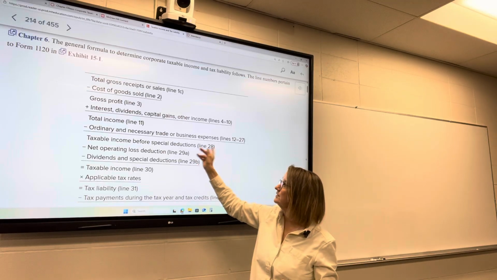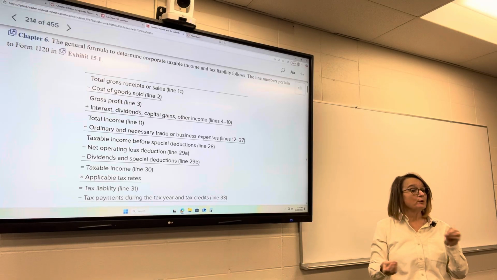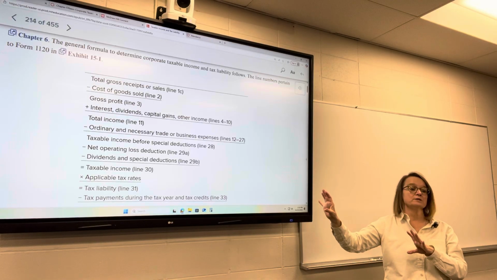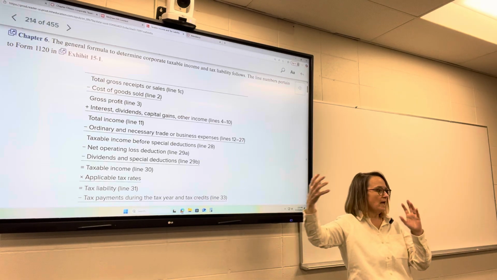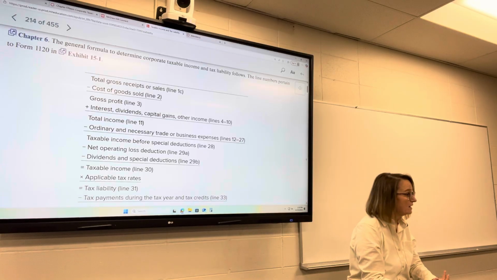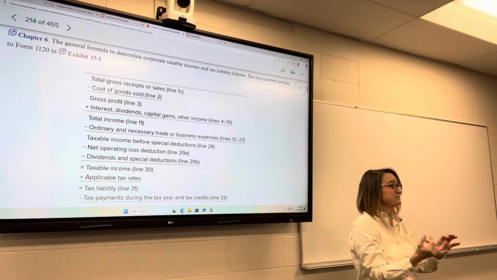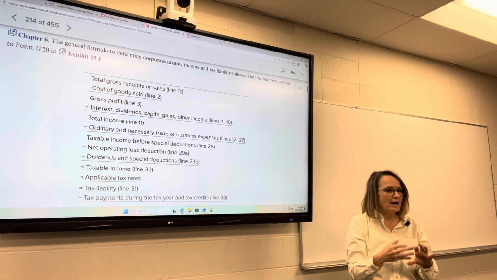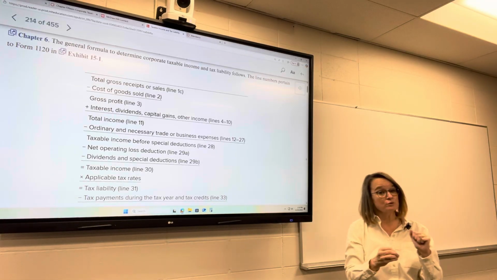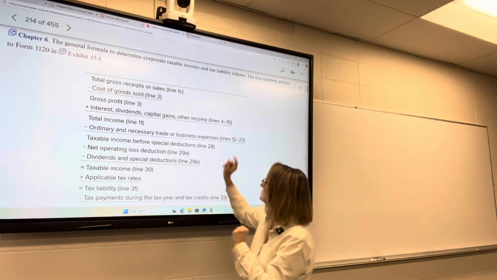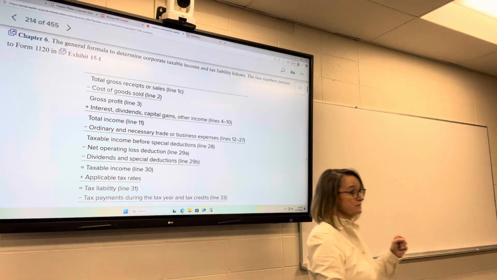Then we're going to subtract all of our ordinary, necessary, and reasonable trade or business expenses. Same rules apply as to whether or not it's a deductible expense. Those rules that we talked about in Chapter 6, is it a deductible expense? Same rules apply. So we'll have 50% of meals deductible, not 100% of them. If it's illegal, kickbacks, bribes, that sort of thing, fees or fines, not deductible. So all those same rules that we already talked about in Chapter 6 still apply to those business expenses. Then we arrive at our taxable income before any special deductions.